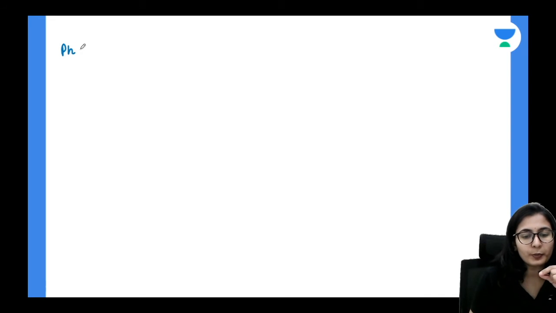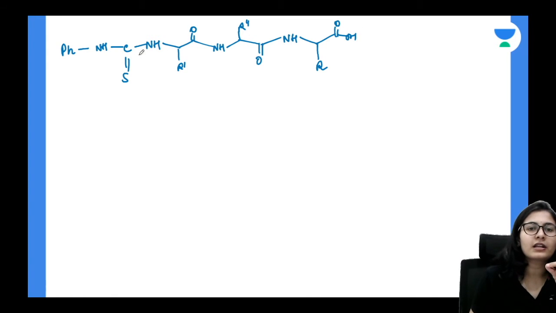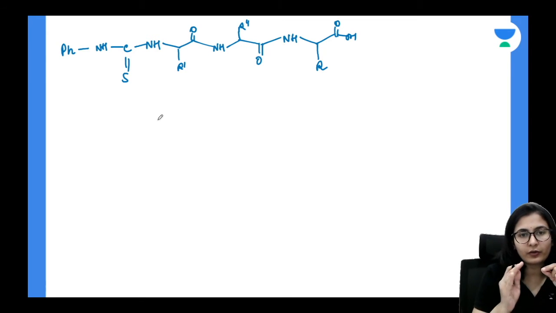There's your Ph group, there's the NH. Let's say the nitrogen has taken away a proton. There is carbon double bonded with the sulfur, and once again the same thing: proton loss from the amine, you have the same peptide bond, R dash, R double dash, like this, and so on and so forth, to the last amino acid.